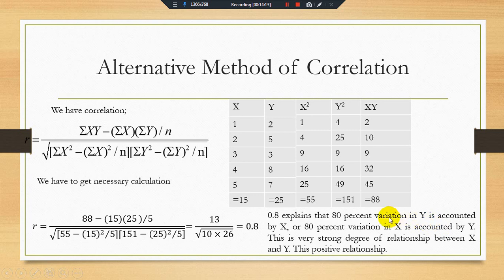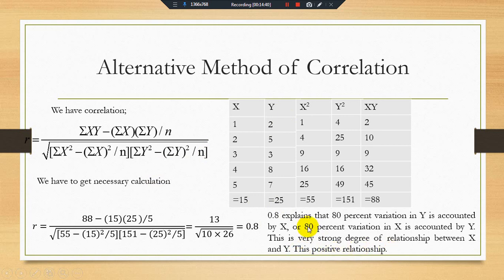Keep it in mind that here we have no distinction between the independent and dependent variable, so that's why we say this both ways. This is a very strong degree of relationship between the two variables x and y. Moreover, there is a positive relationship between x and y.